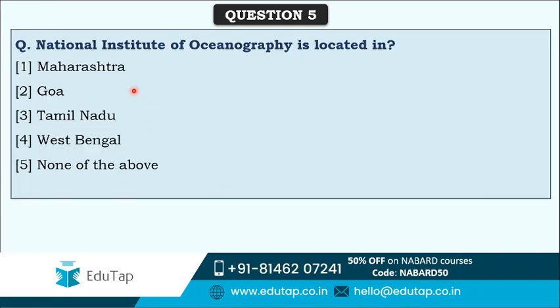Next question that we have for today is that National Institute of Oceanography is located in which of the following places? These kind of questions are again asked very much in the exam. That's why you need to remember them. National Institute of Oceanography is a very important institute related to fisheries. That's why you need to know where it is situated. Options are Maharashtra, Goa, Tamil Nadu, West Bengal, or none of the above. It's a straightforward question. You cannot do guesswork in these kind of questions. Correct answer is option second, that is Goa. National Institute of Oceanography is situated at Goa.